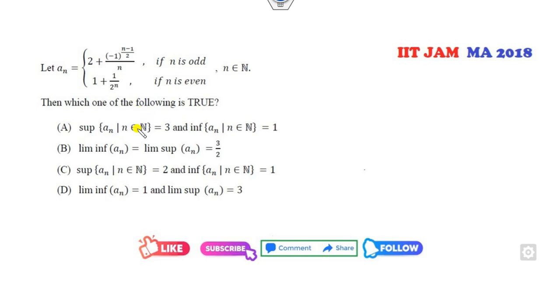Okay, which of the following is the limit supremum and infimum here? Again very simple. If I take n even, then I can say n is 2k. So it is 2 raised to power 2k, which means 4 raised to power k, where k is 1, 2 and so on.